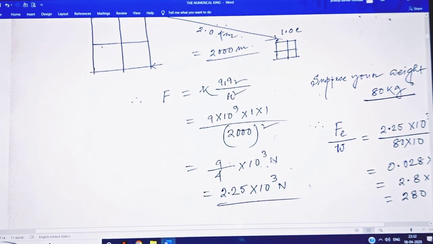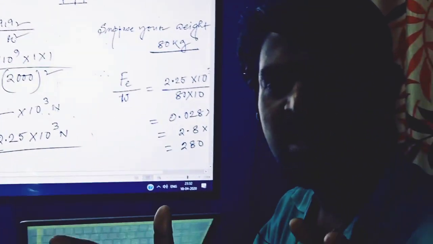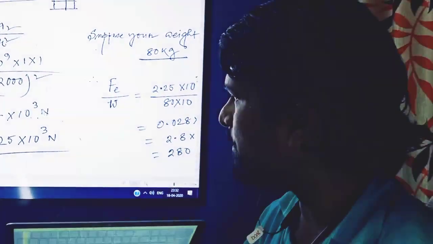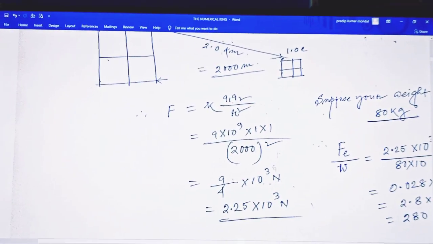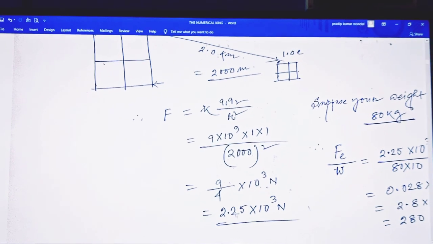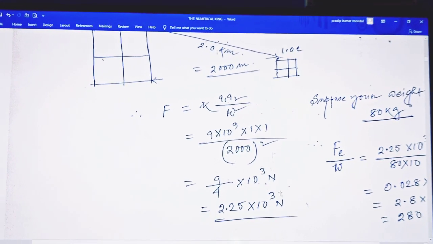You separate the numeric value and the powers of ten, so that is 9 by 4 into 10 to the power 3, and 9 by 4 means 2.25 into 10 to the power 3.